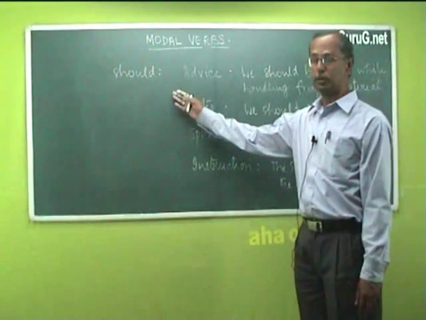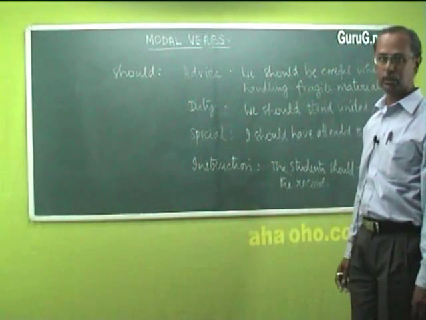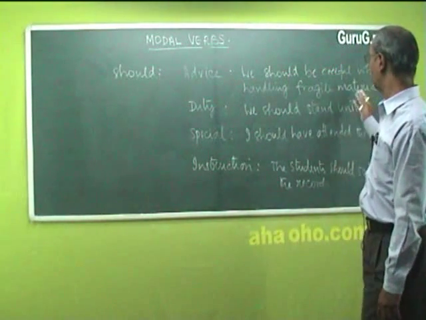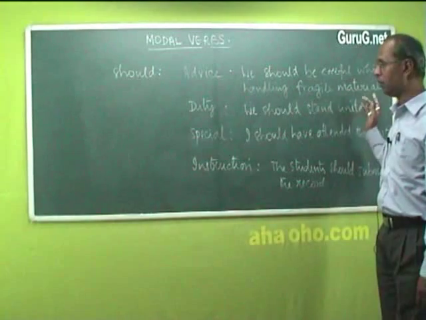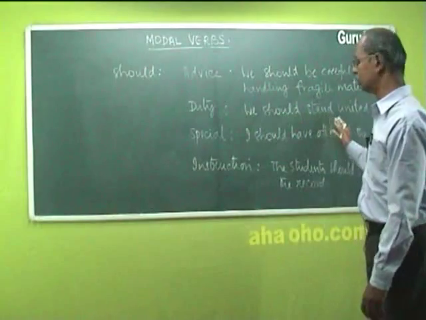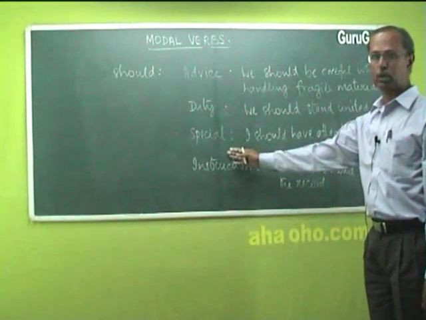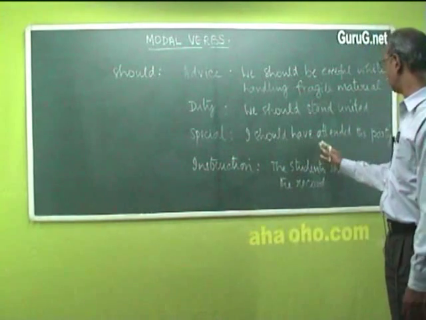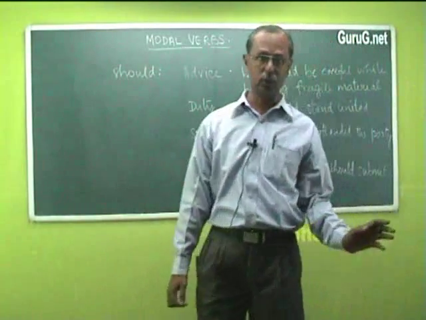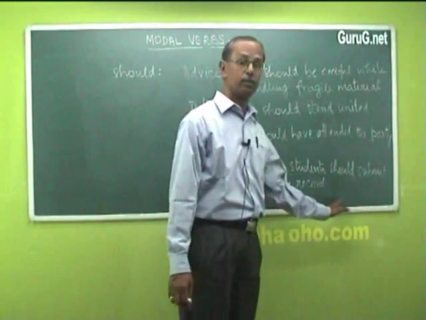Next modal verb is should, which too has different applications in different contexts. For example, as an advice in the sentence, we should be careful while handling fragile material. It could show duty in a sentence like, we should stand united. It could mean something special on a special occasion. For example, I should have attended the party. And sometimes should is used also to give instructions. The students should submit the record.